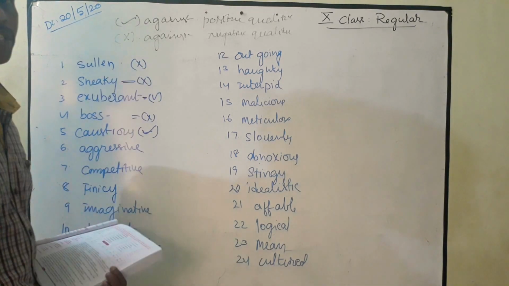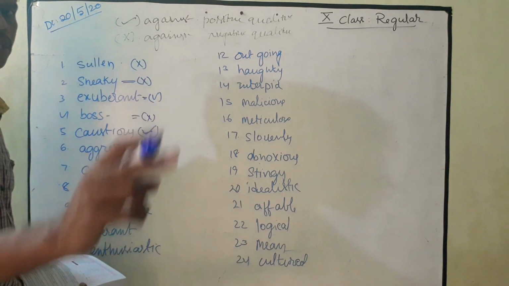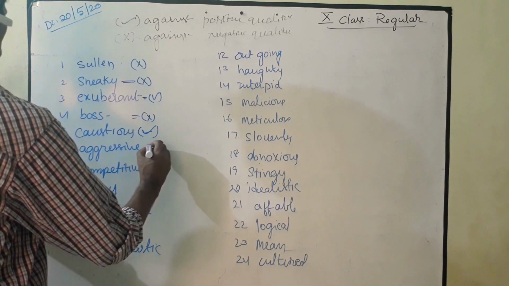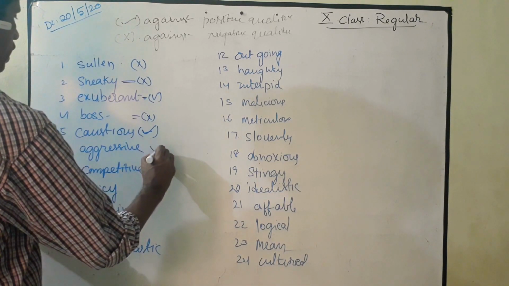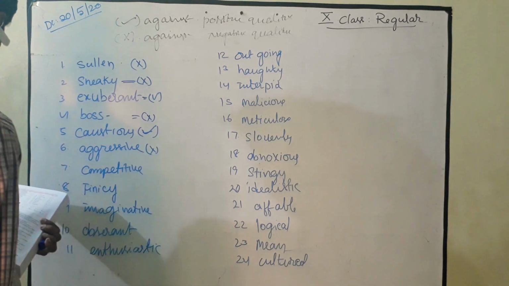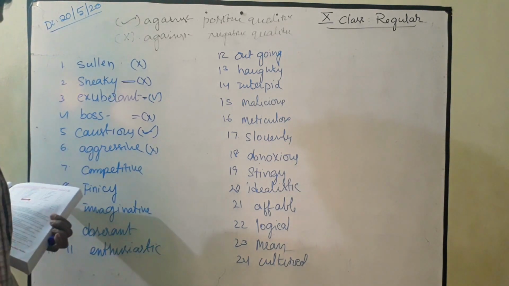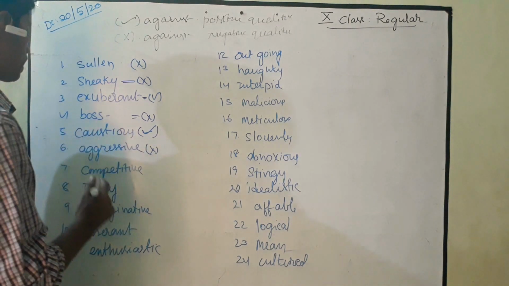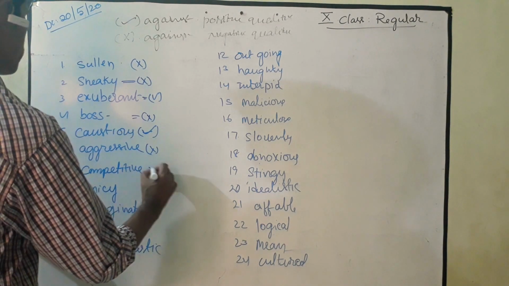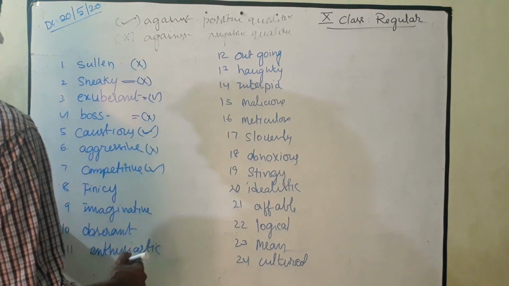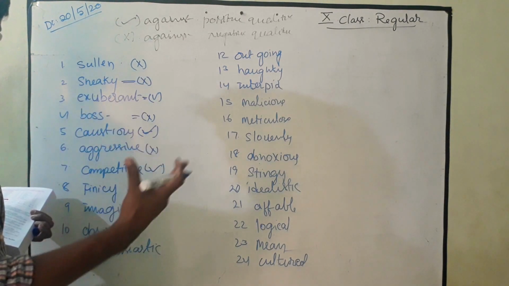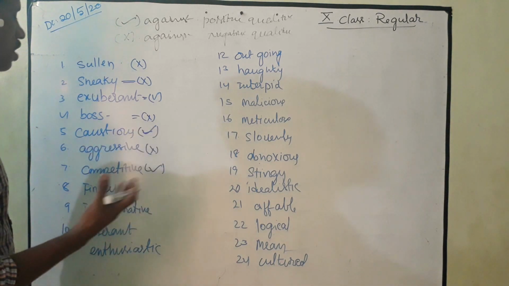You must be cautious about your examination. You must be cautious about your studies. And aggressive. The word is aggressive, behaving in an angry way. That is called aggressive. Competitive, a positive quality, means determined or trying very hard to be more successful.